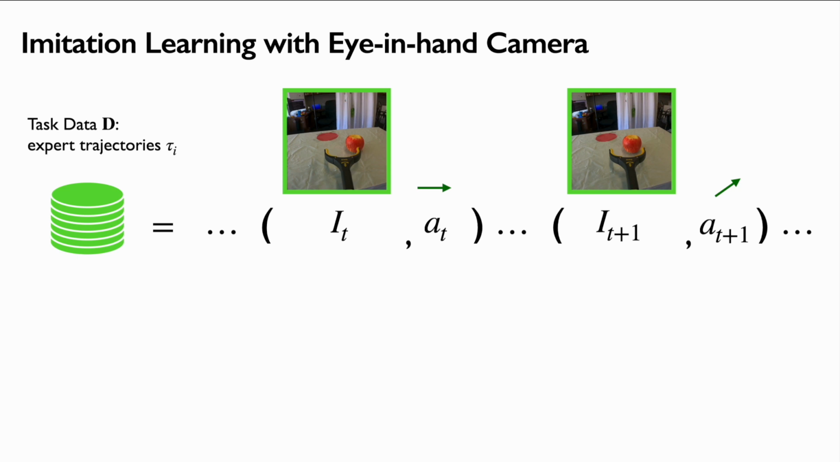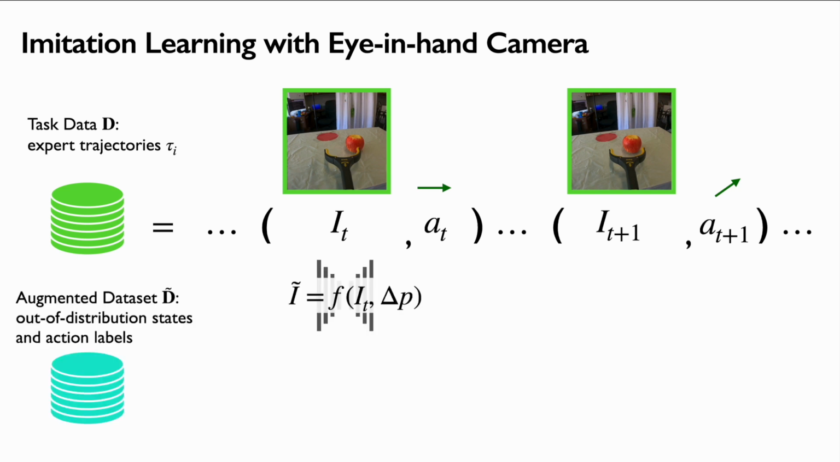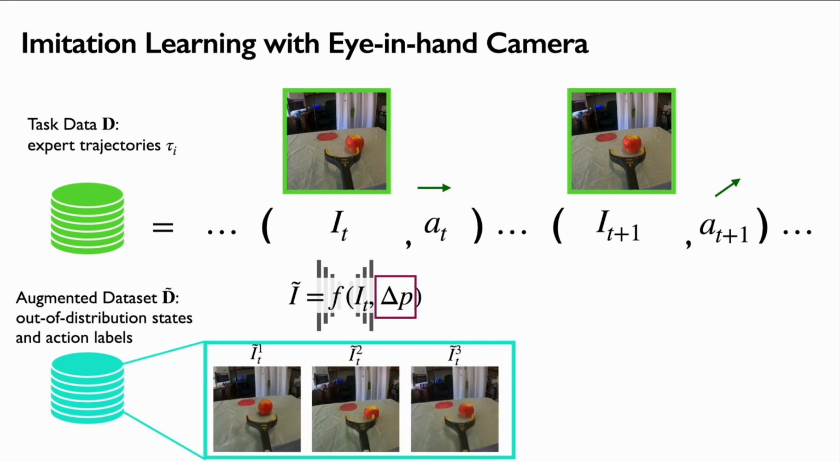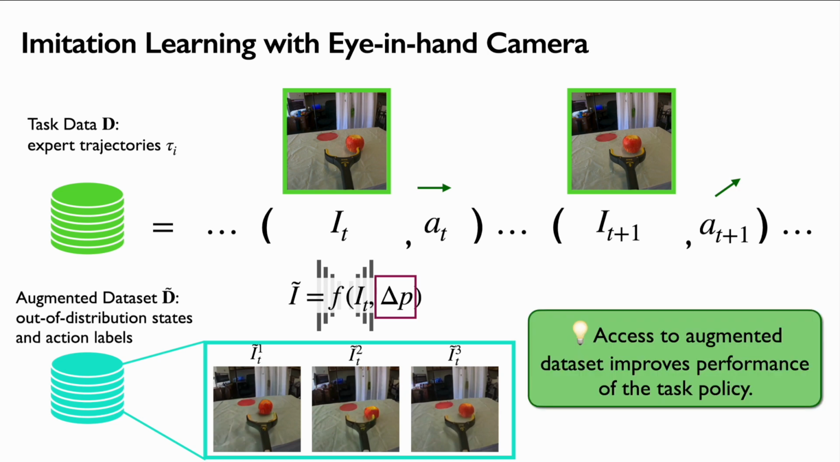To address this issue, we use a function f to generate an augmented dataset, D tilde, with out-of-distribution views and action labels. Delta p represents a small perturbation from the original observation I_t. Here are three examples of perturbed views generated by f from I_t. Our insight is, access to this augmented dataset improves performance of the task policy.